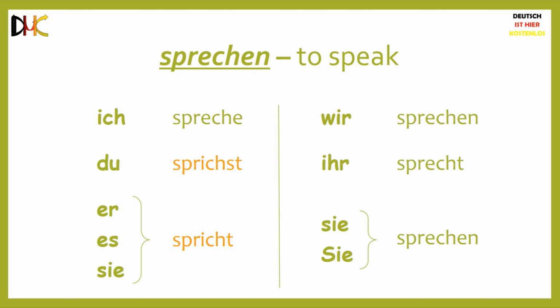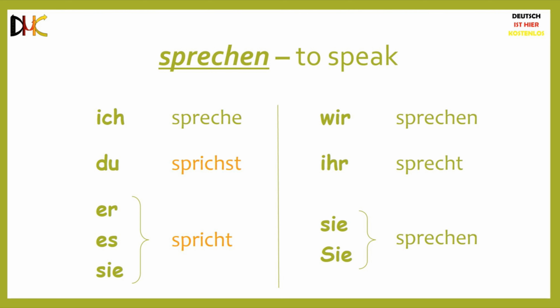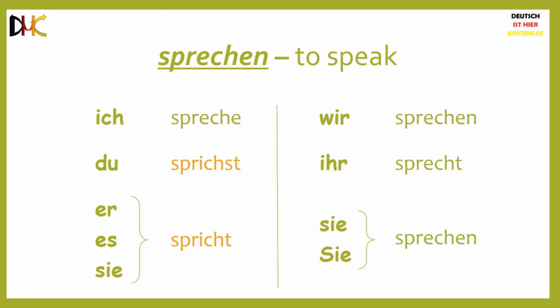Coming to sprechen, which means to speak. Like haben, the conjugation of sprechen differs from regular conjugation only for du and sie. The remaining 4 are the same as for regular verbs. So we have ich spreche, du sprichst, sie spricht, wir sprechen, ihr sprecht, sie sprechen. The keyword for this lesson is sprechen.